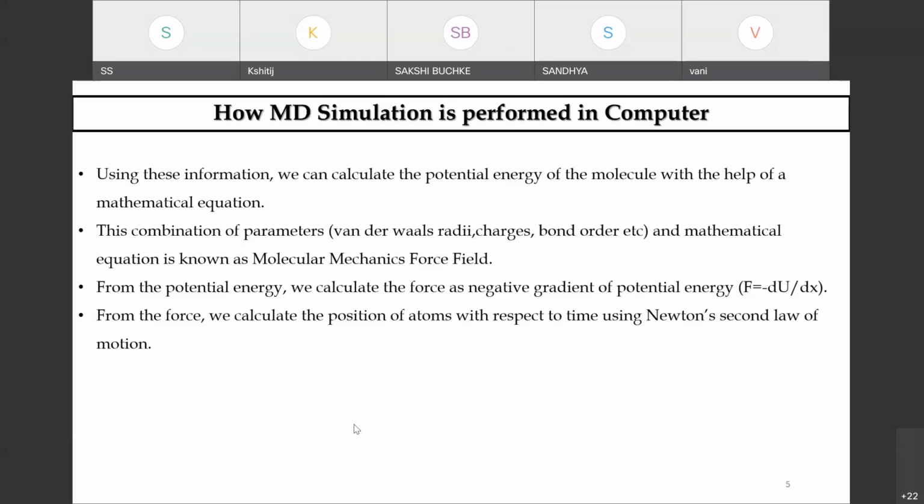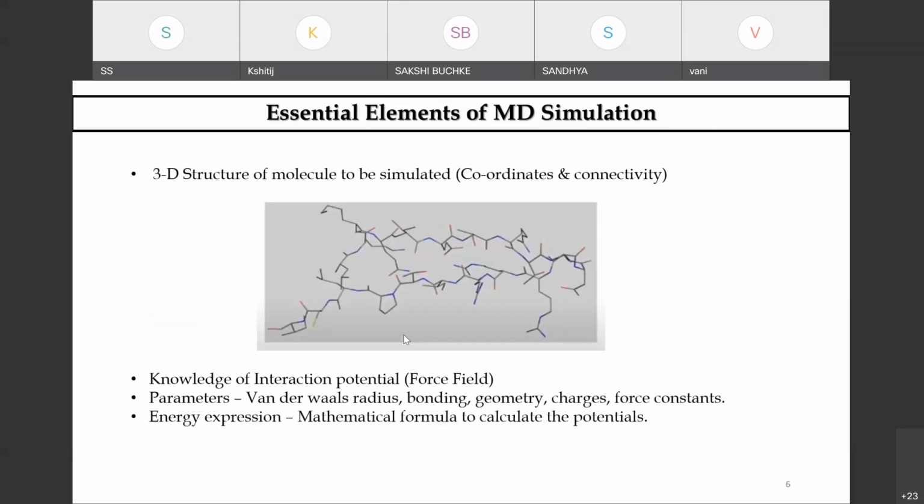The combination of all of these parameters and the mathematical equations defines your force field. From the potential energy which I told you, you will be able to calculate the negative gradients, and that will help you calculate the positions of the atoms of your biomolecule of interest. So this concept is very important.